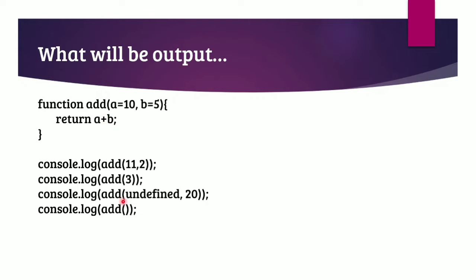Then fourth time, we are calling the same add function without any parameter. So yes, it will surely return us 10 plus 5, 15. So in this way, this return statement works. People are mostly confused with this third statement, undefined comma 20. So at that time what they are doing, they are actually seeing that A will be equal to undefined, B will be equal to 20, so output will be undefined 20. So that's not correct.